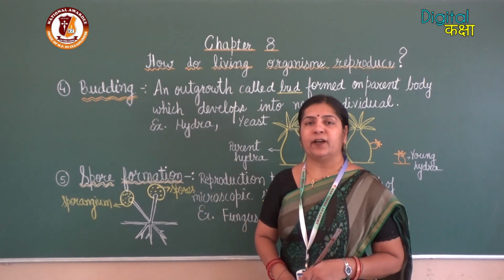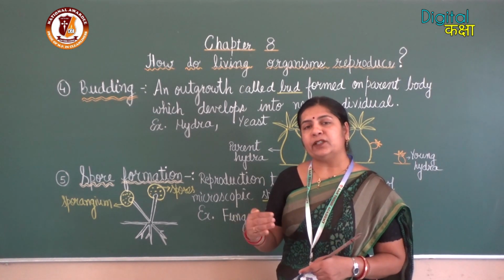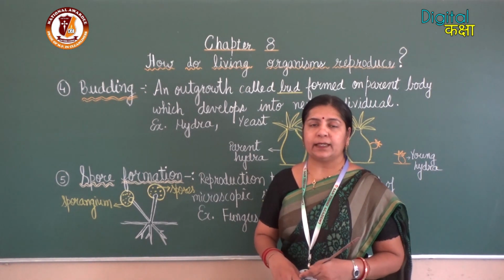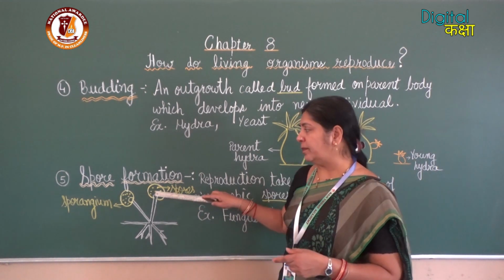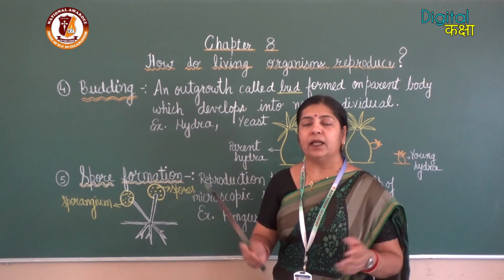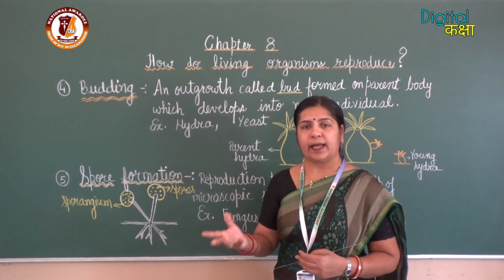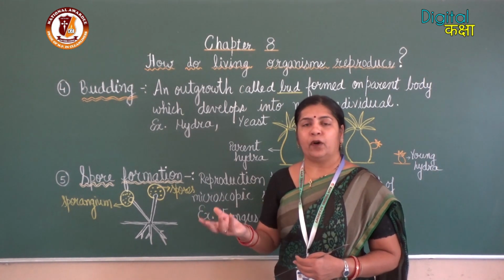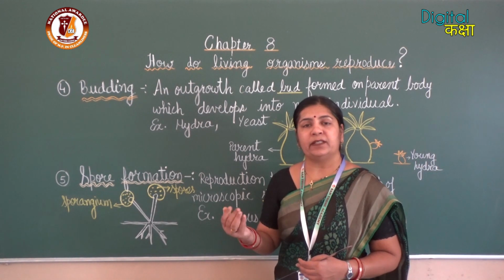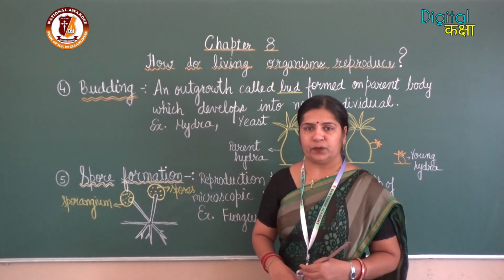When conditions are favorable, when moisture is present and temperature is low, the sporangium, this outer bulb-like structure, will burst open and all the spores will be released into the air. Then they fall on different moist surfaces, and they grow into new individuals.